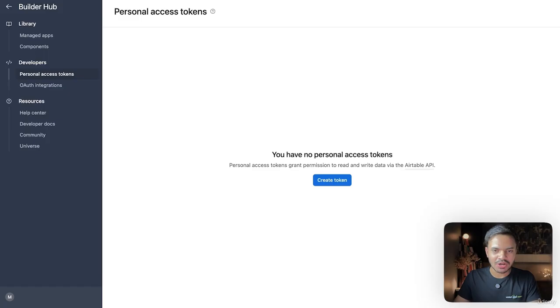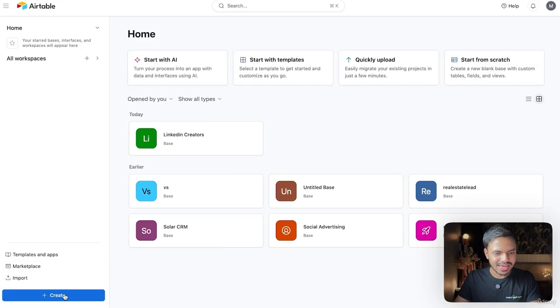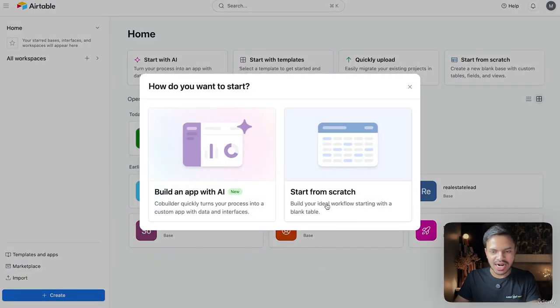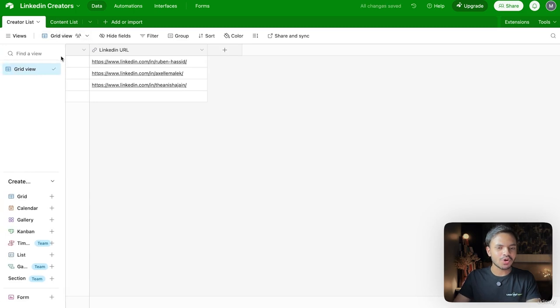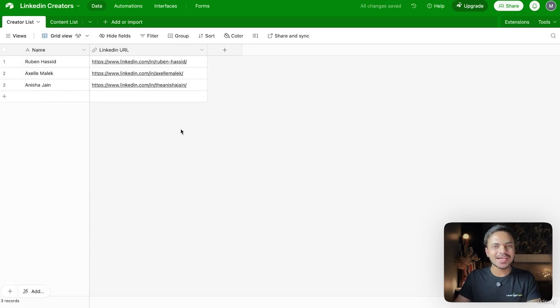Alright, so let's log in or sign up with your Airtable account, and then let's create or start from scratch. Then create 2 different tables inside Airtable. And if you don't know what Airtable is, Airtable is basically Google Sheet on steroids. You can do so many things inside Airtable and it is way better than Google Sheet.